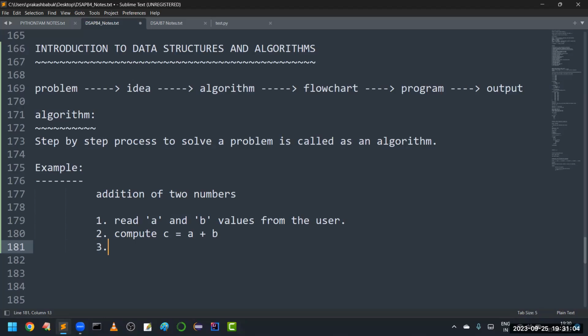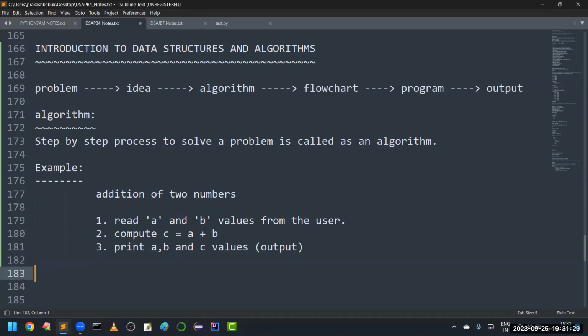Then after this, what we have to do? We need to print A, B and C values. That is nothing but output. We have to print A value, B value and C value on the screen. So these are the three general steps we have to apply if we want to calculate addition of two numbers. Just a general program I explained.